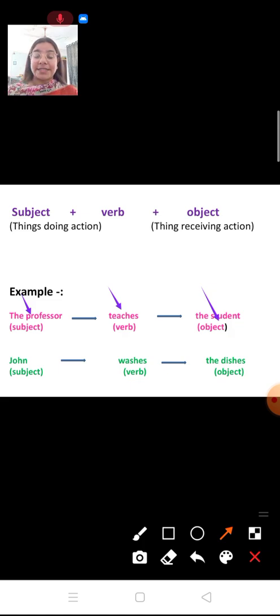Let us see the next example. John washes the dishes. So John is doing the action. What is he doing? He is washing the utensils. So John is doing an action that is received by the object. Now this is known as active voice.